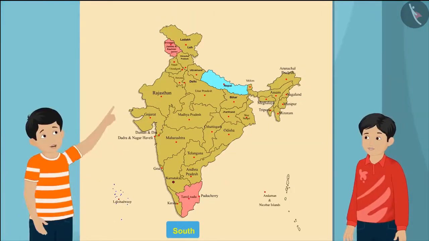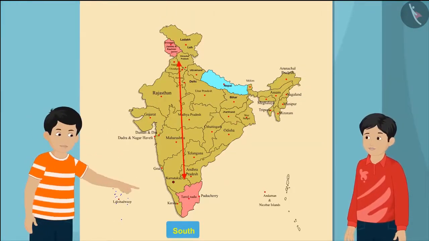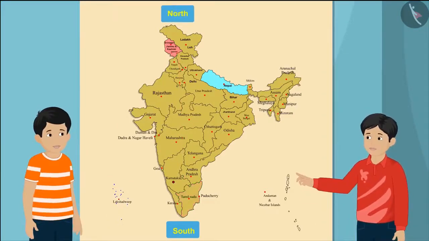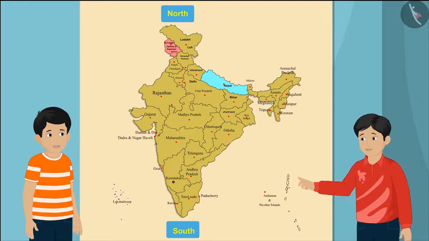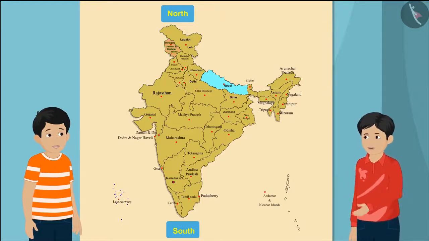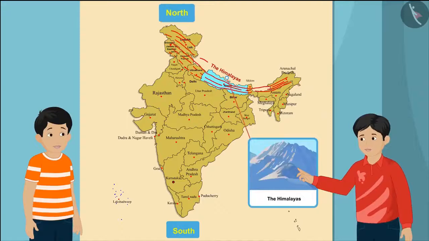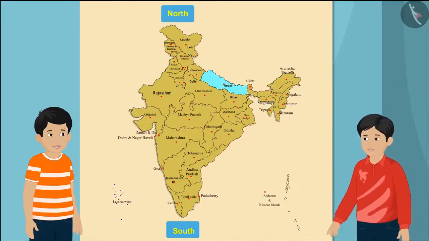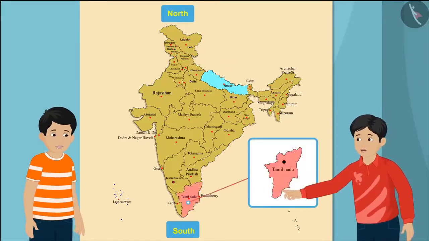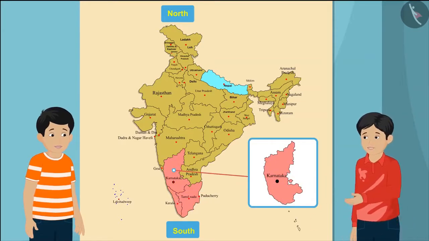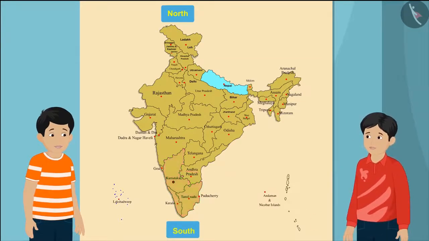Oh, Jammu and Kashmir and Tamil Nadu are in opposite directions. Yes, Raju, Jammu and Kashmir is in the northern part of India. Not only this, do you know that the vast Himalayan mountain range is also in the northern part of India? And see this, Tamil Nadu, Kerala and Karnataka, all these states are in the southern parts of India.